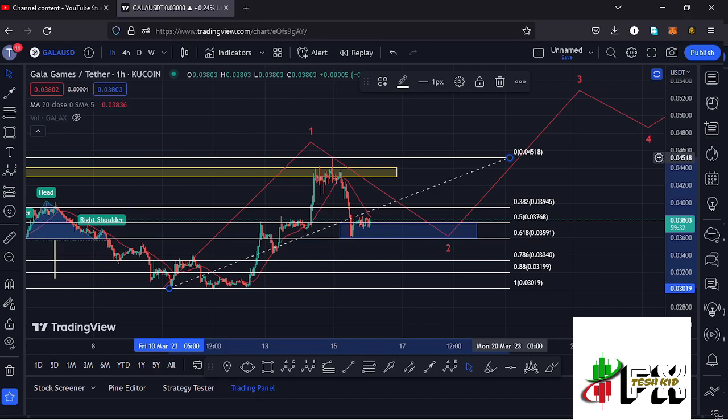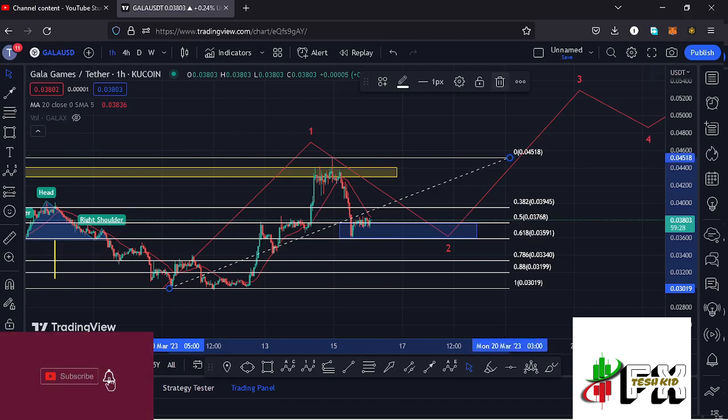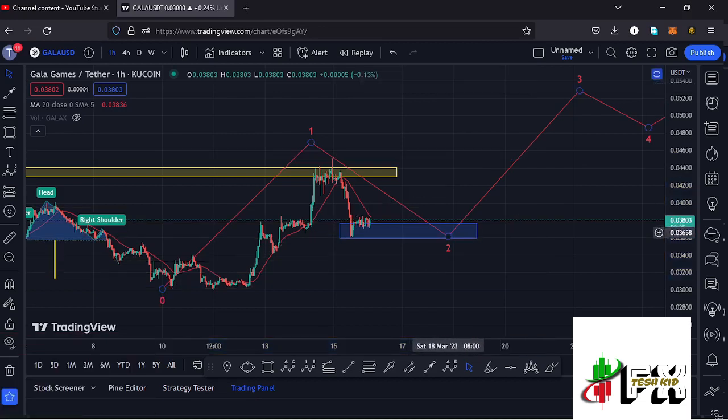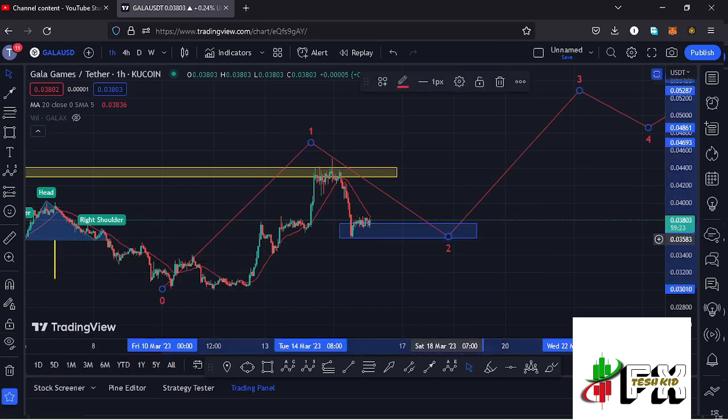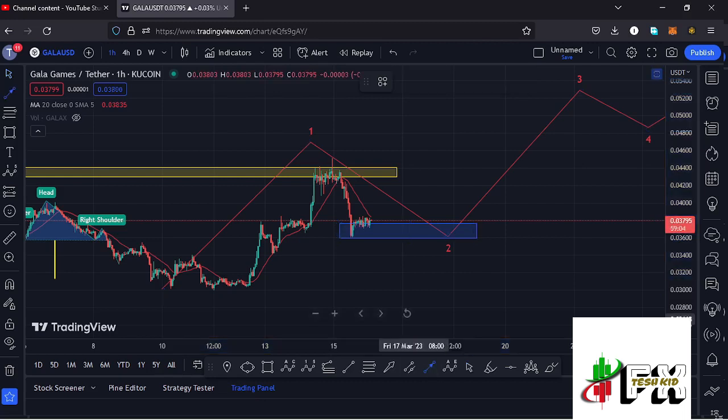$0.03768 mark and the $0.03591 mark. And that is the minimum that I was expecting this second wave to the lower side to do. And you can see that at the time of this recording, we have managed to get into the minimum retracement area in the formation of that wave 2, and that now means that there are chances that we have now bottomed out in the formation of this wave 2, and we might continue gearing up, see a break above the 20-day MA here on the 1-hour chart,